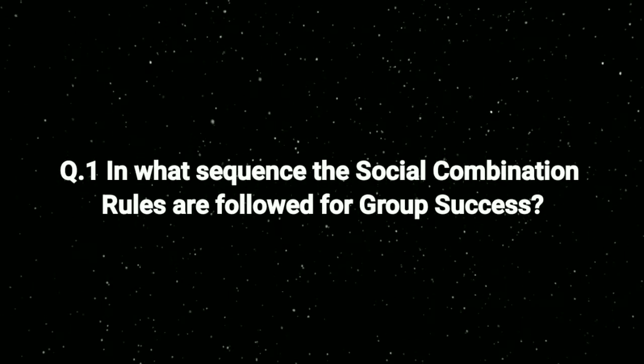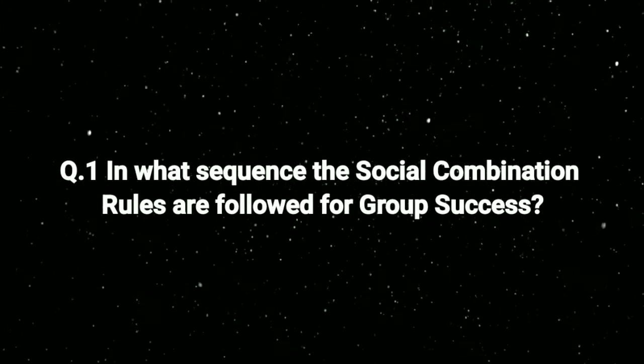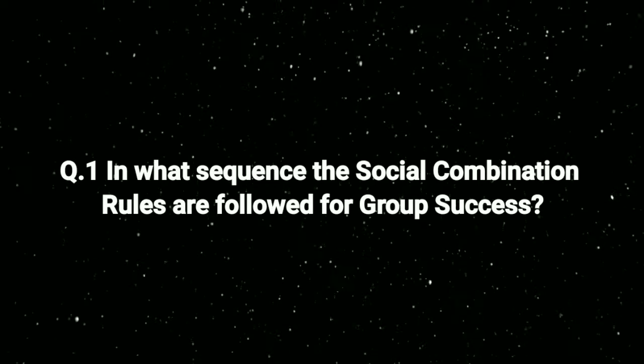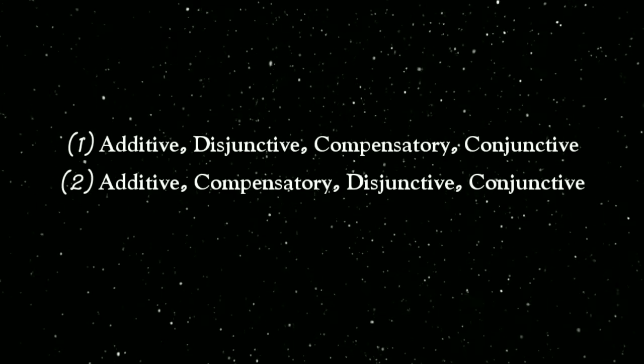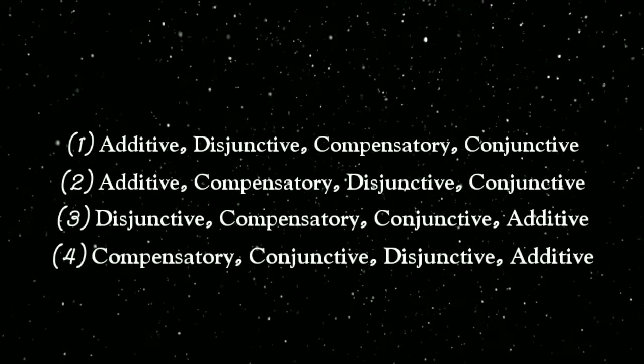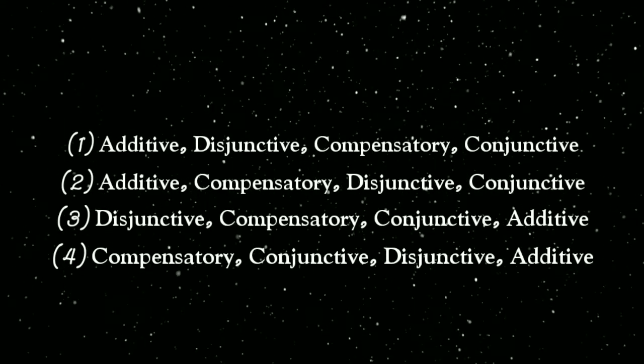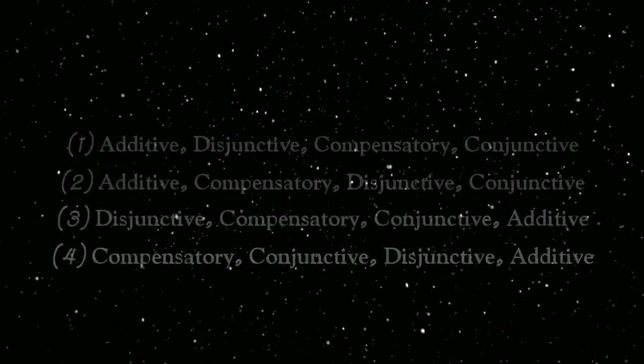In what sequence are the social combination rules followed for group success? So, that's the question, and these are the options. Option 1, option 2, option 3, and option 4, and they are jumbled, and they want us to find the right sequence. So, what is the right sequence? No, I'm not going to tell you right now.